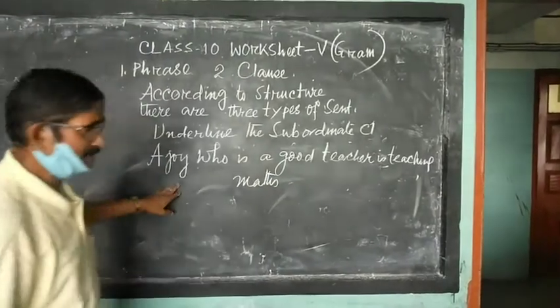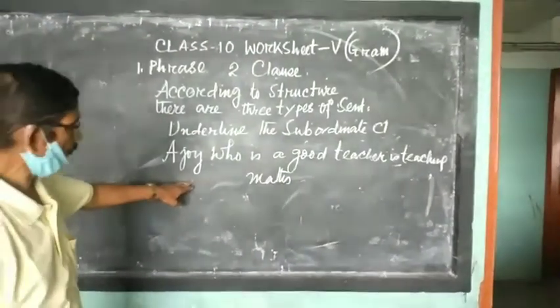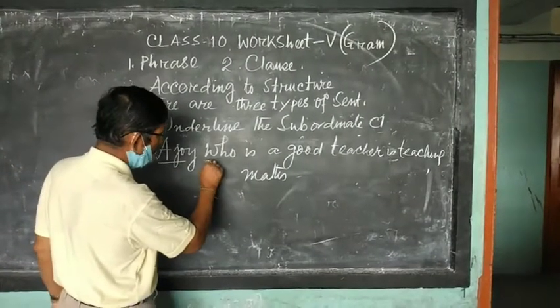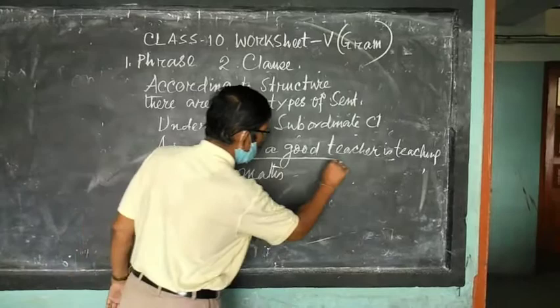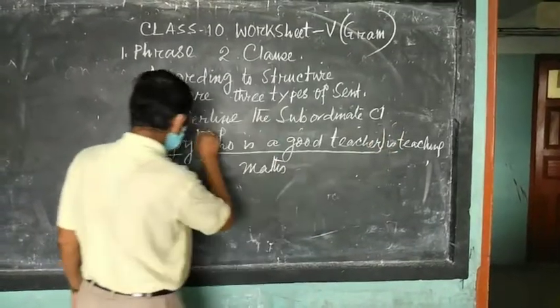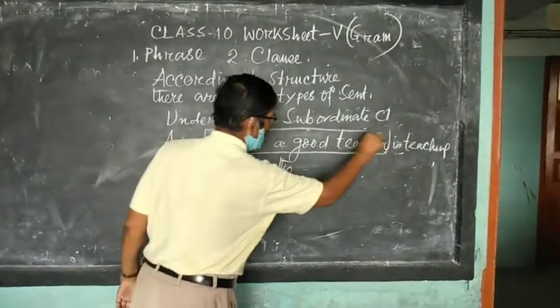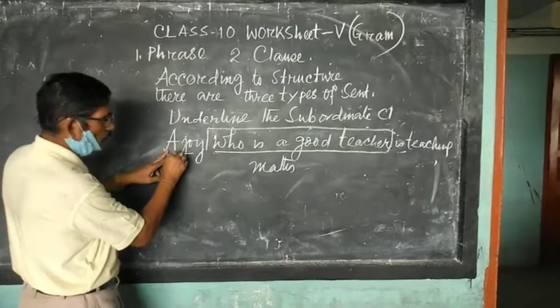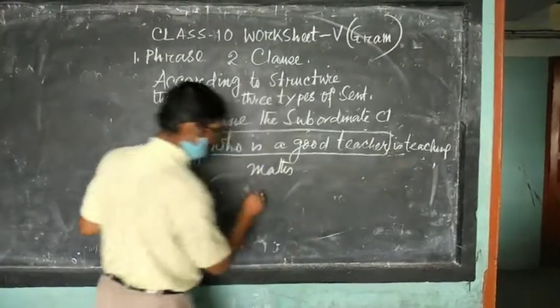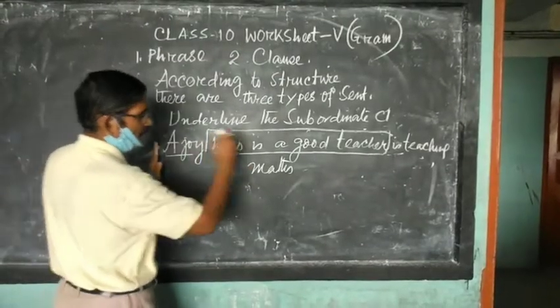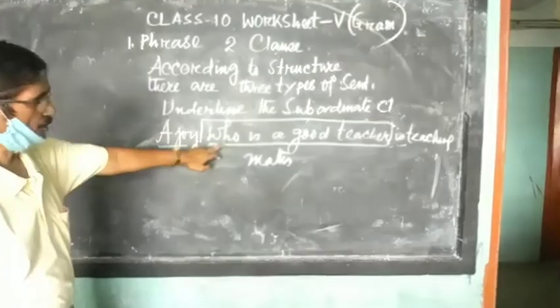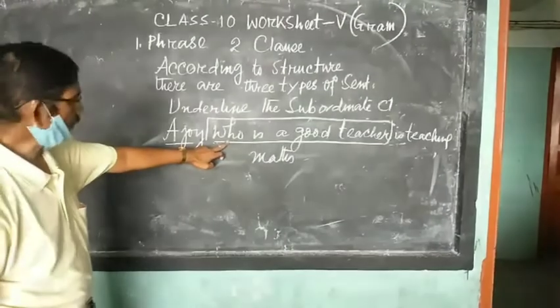Now the students will be confused here, because you see Ajay, then who, the subordinate conjunction, who is a good teacher, up to this. In the middle is the subordinate clause, and which one is the independent clause? The independent clause is Ajay is teaching math. So here is the subject, that part is the predicate, and in the middle the clause is used. So this is the subordinate clause.